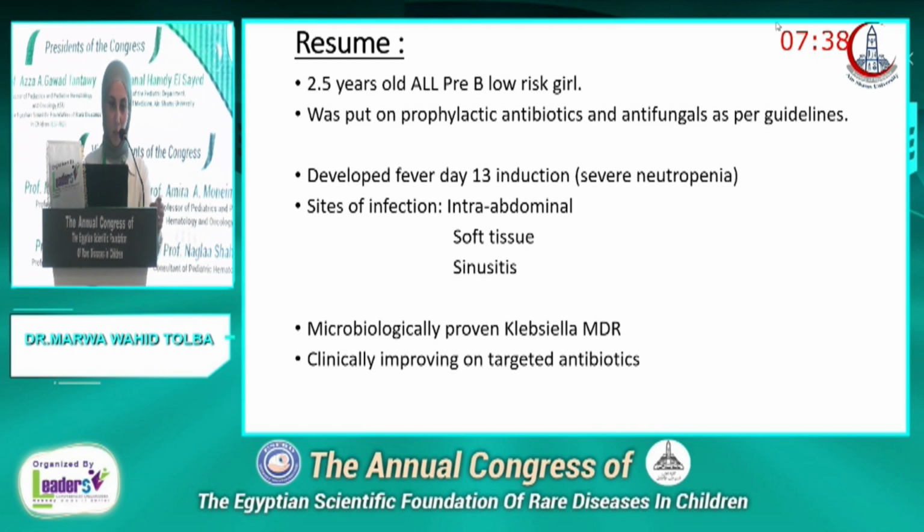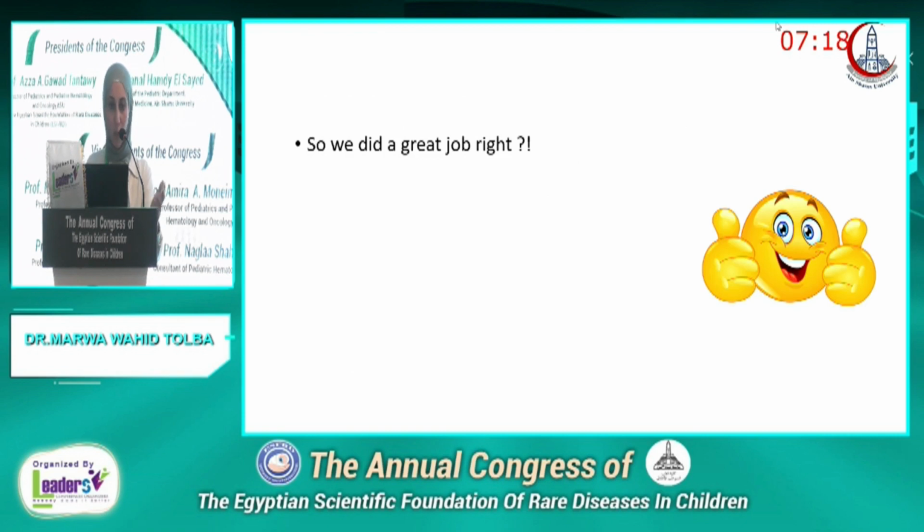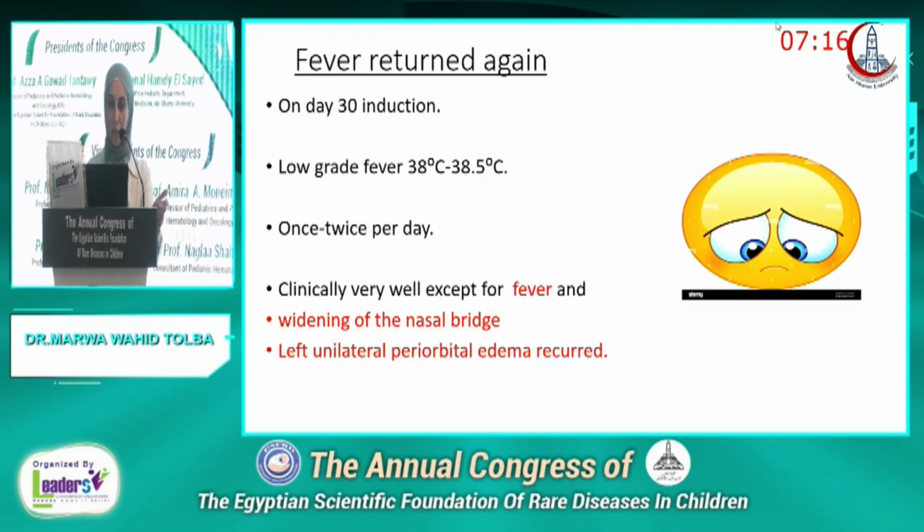So again, a resume for the patient. She's 2.5 years old, ALL, pre-B, low risk, was put on prophylactic antibiotics and antifungals as per guidelines, developed fever day 13 when she was severely neutropenic, sites of infection: intra-abdominal, soft tissue, and sinusitis, microbiologically proven Klebsiella MDR, clinically improving on targeted antibiotics. So we did a great job. Fever returned again. This was on day 30 induction.